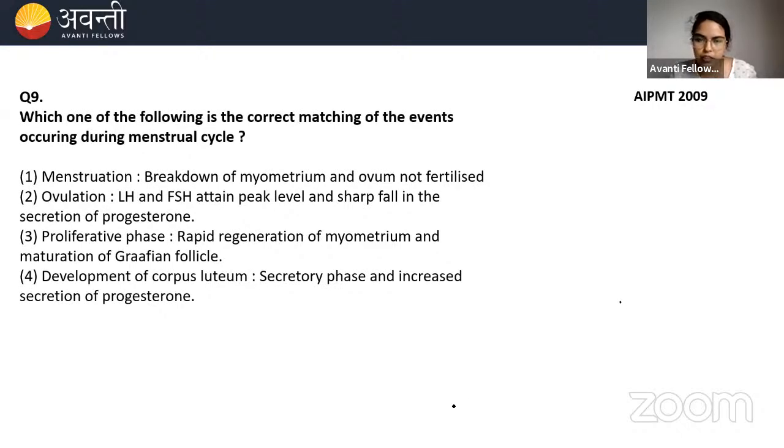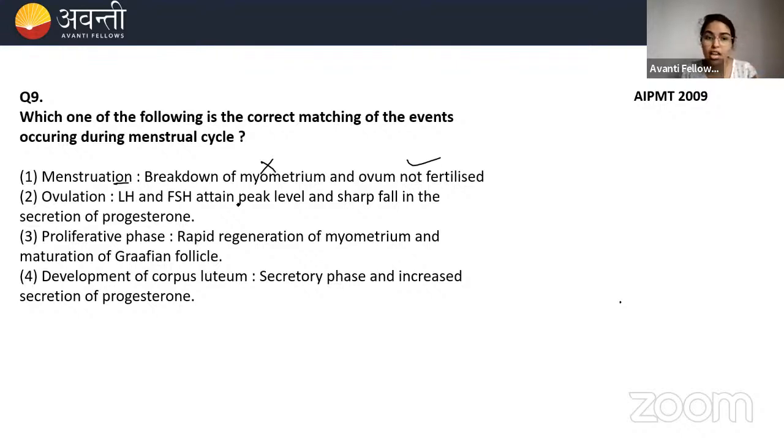Now we are going to see which is the correct option. They are asking us to match the correct events. So menstruation means what? Breaking down of myometrium? No, endometrium. There are 3 layers in the uterus: endometrium, myometrium, and perimetrium. So breakdown of myometrium, no. And ovum not fertilized, this is correct, but myometrium is wrong.